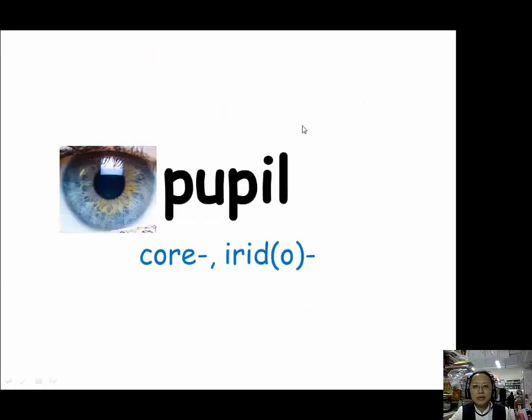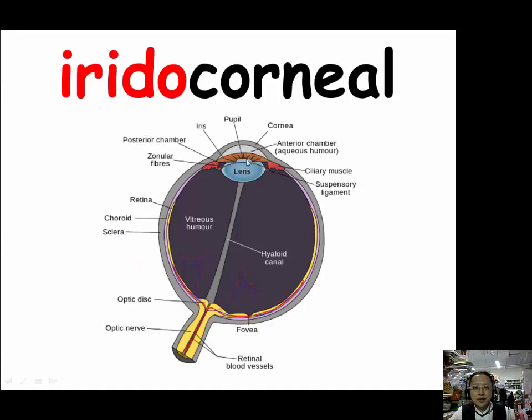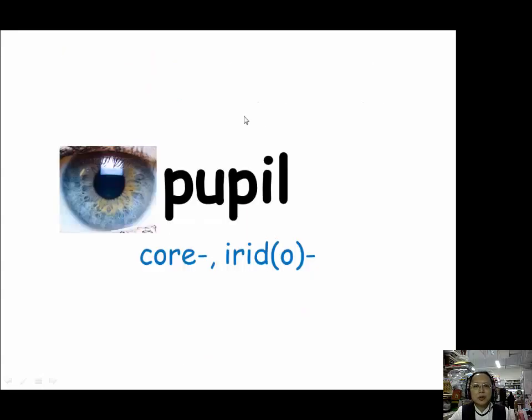And for pupil, which is the space in the middle of the iris, we have two prefixes, core, and irido, which is also used for describing things that are related to iris.